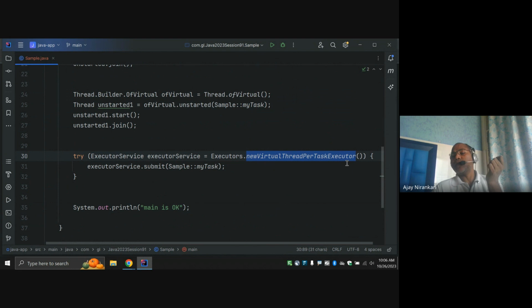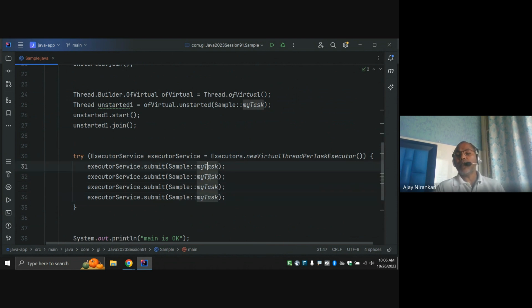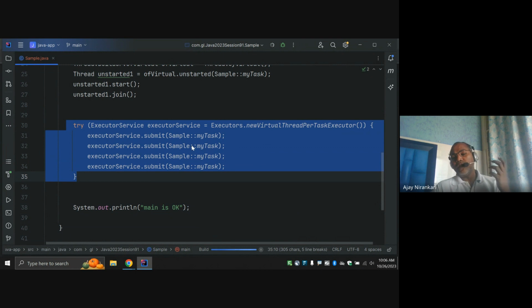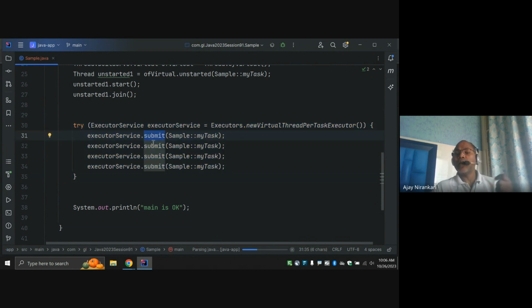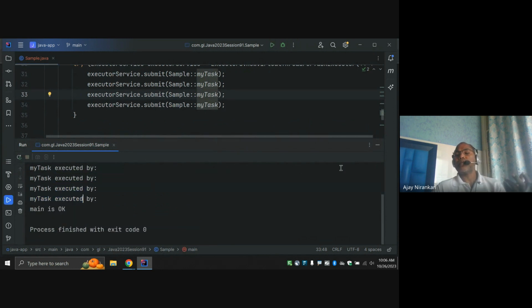Notice for each task, whatever number I am going to submit, here 10 times, right? I submit 10 times, but for each of the 10, they are just going to create one virtual thread for each task, because a virtual thread is not your platform thread. Internally they are going to use platform threads, but don't take care of that. Just use it this way. Now your code is executed multiple times. The same code is executed by separate threads, right?